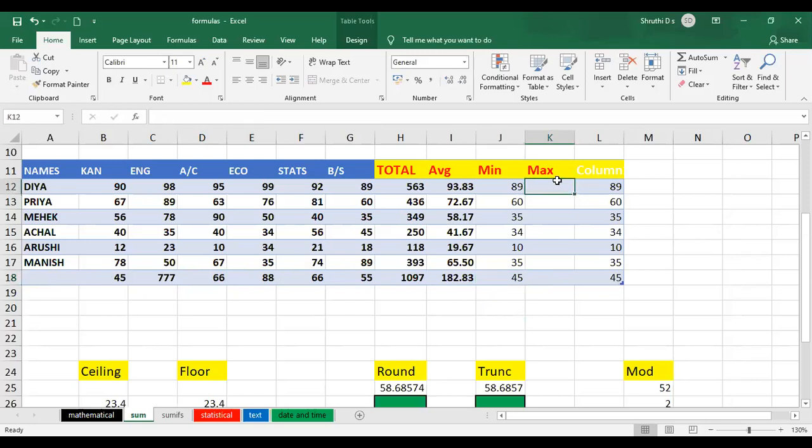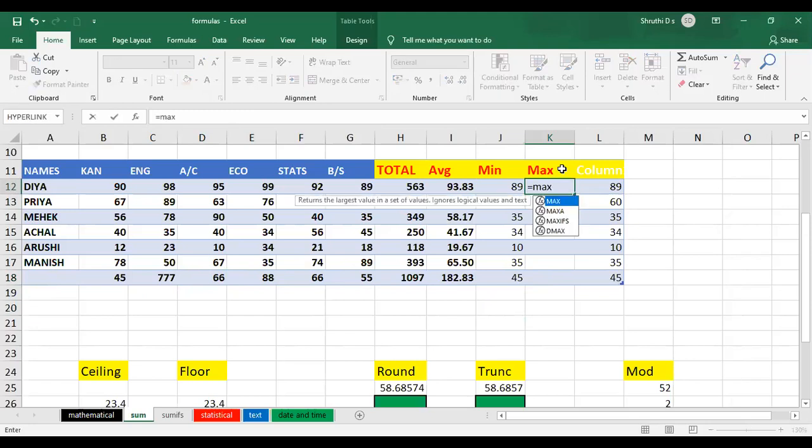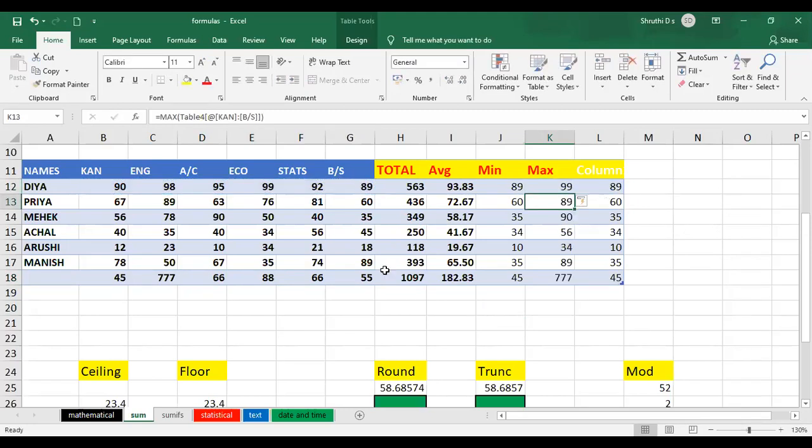So similar to your min, you also have max. Okay, so you also have max, is equal to max. Okay, just put a tab over there. It will highlight the particular formula. Select the range here. Okay, close the brackets and press enter. It is going to be filled out.